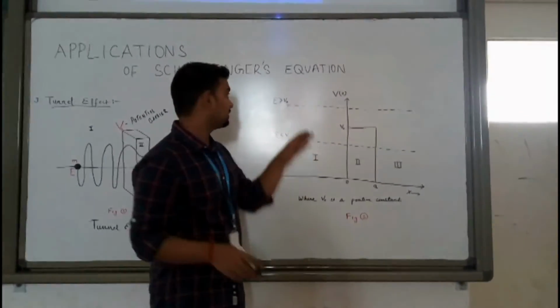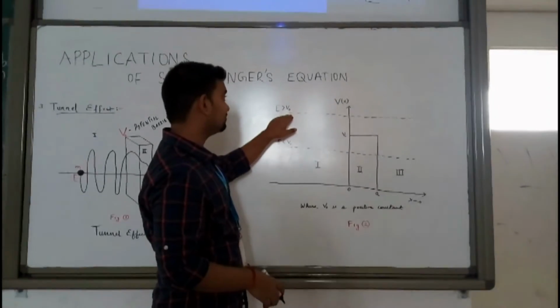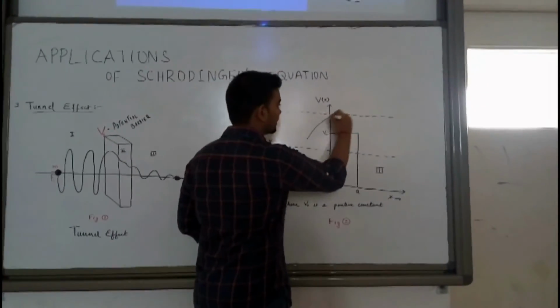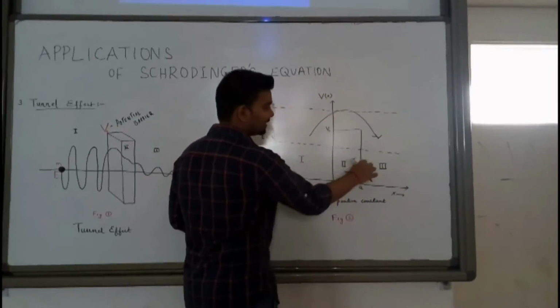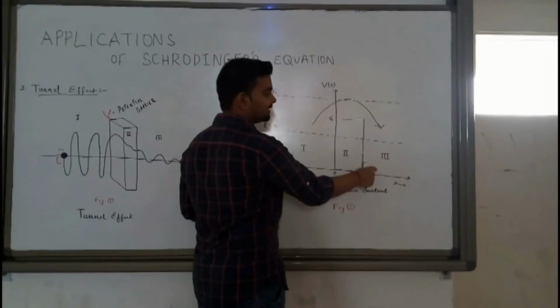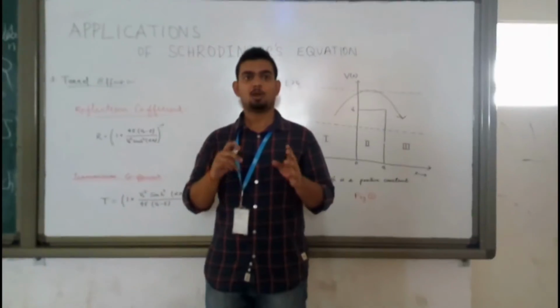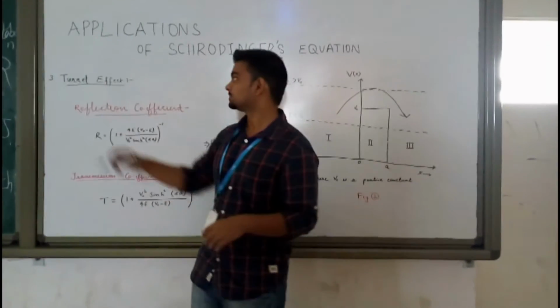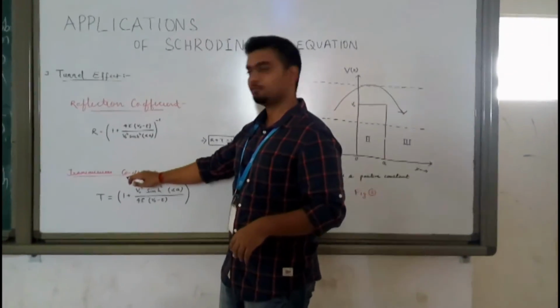But what happens if the energy of the particle is more than V0? The particle will simply come through this path. It will not penetrate through the region. It will just jump over and come from region 1 to region 3 directly. Now the two most important terms in the tunnel effect are the reflection coefficient and the transmission coefficient.